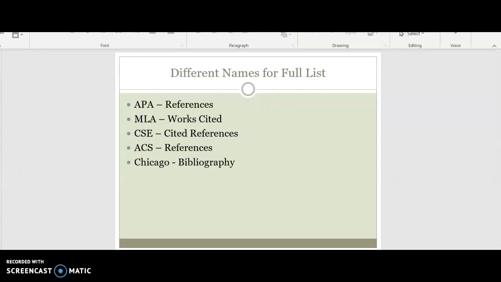Different names for the full list. APA is called references. MLA is works cited. CSE is cited references. ACS is references, and Chicago is bibliography. So be aware of that.